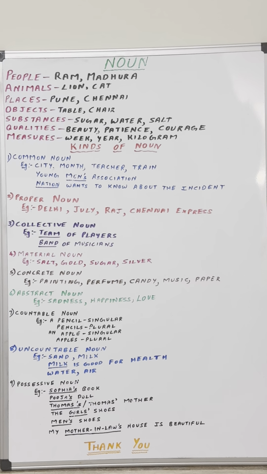You cannot see sadness, you cannot touch sadness, you cannot taste sadness. Similarly, happiness. Again, you can only feel the happiness. You cannot see happiness, you cannot touch it. Not possible. Similarly, love. It's again a feeling which can only be felt. The same explanation I gave for sadness comes for both these happiness and love. You can only feel, you cannot touch. So these are all the examples of abstract noun.